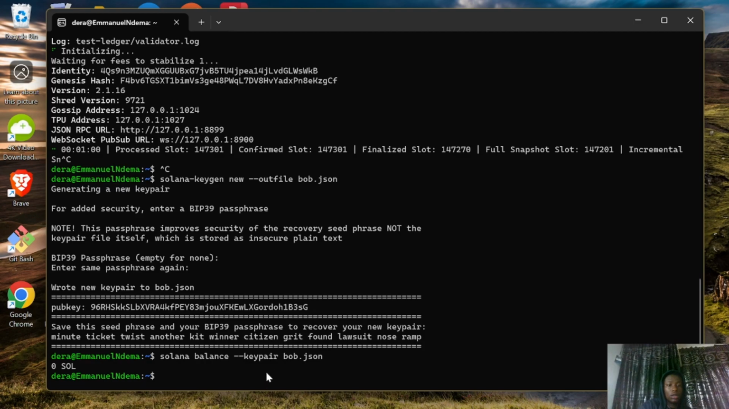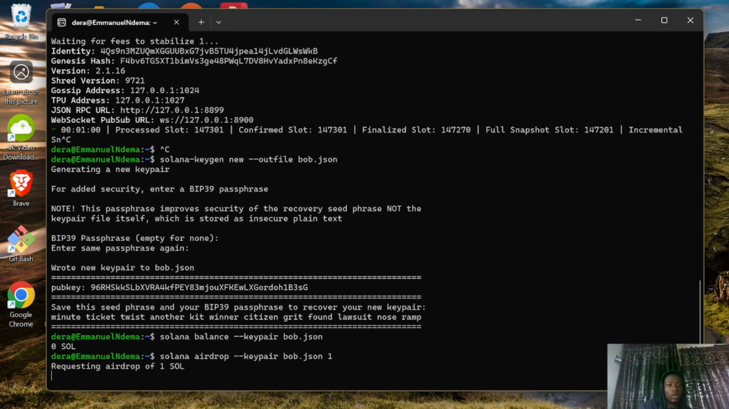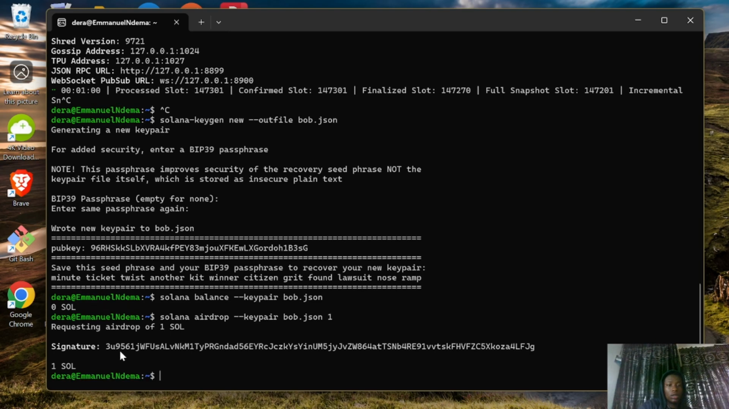So now let's airdrop, say, 1 SOL to Bob. So solana airdrop, keypair bob.json, and then the amount. Say we wanted to airdrop 1 SOL for Bob. And as you can see, it is requesting an airdrop of 1 SOL for Bob. And yep, we can see the signature.